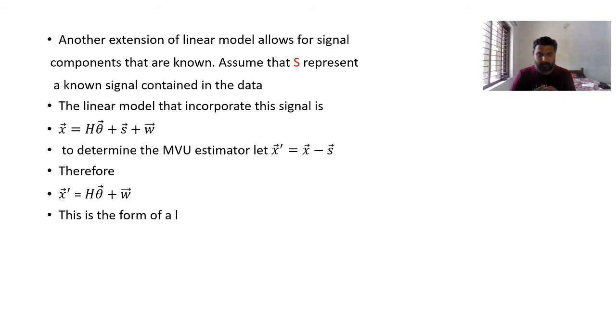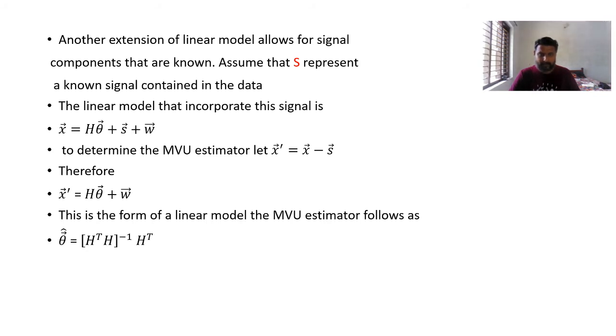So the MVU estimator follows as theta cap is nothing but h transpose h whole inverse h transpose x dash.